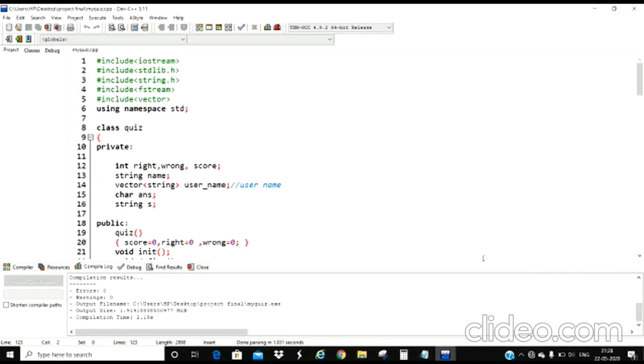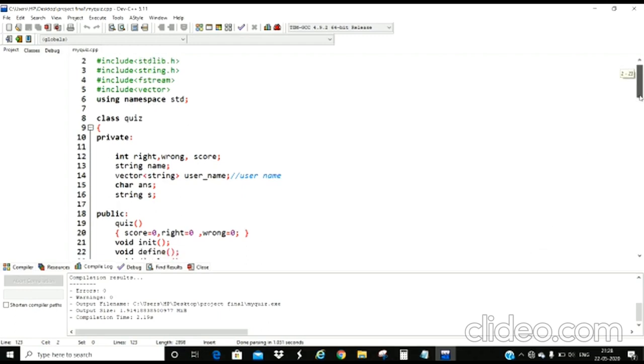So the user is prompted to answer each question. If the answer is correct, then he will be awarded 2 marks and there will be no negative marking, and the total score will be displayed with the help of the display function.